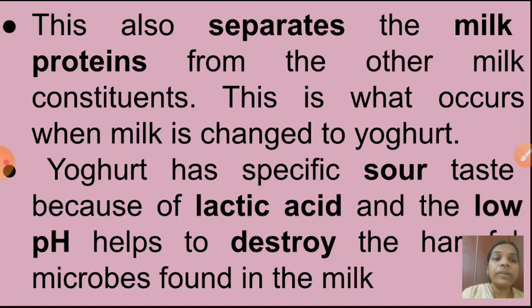Yes, this also separates the milk proteins. This is what occurs when milk is changed to yogurt. Understood now? Yogurt has a specific sour taste because of lactic acid. As you know, if that is acid, which taste is it? Yes, sour taste. That already you had studied in your 8th standard, isn't it, children? And the low pH helps to destroy the harmful microbes found in the milk. Understood now? So that's why we are saying that yogurt is very good for our health. Understood now? Yes. Can I go to next?